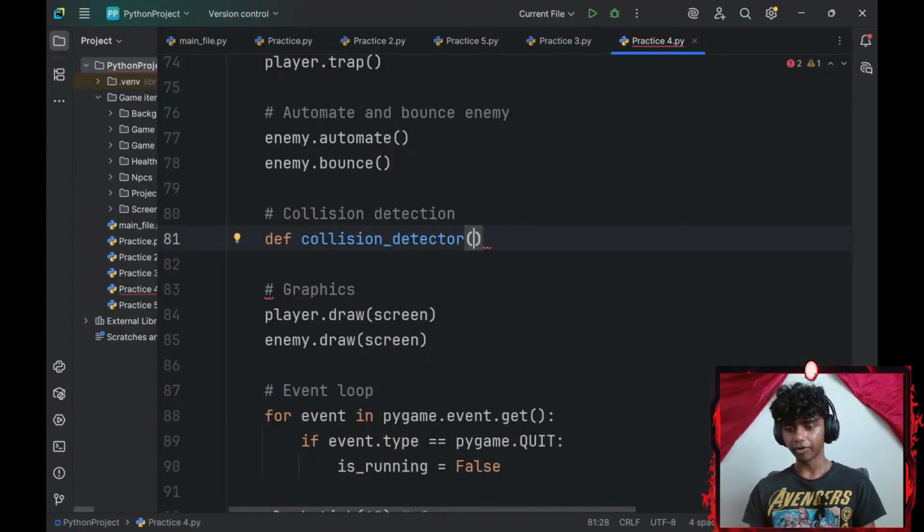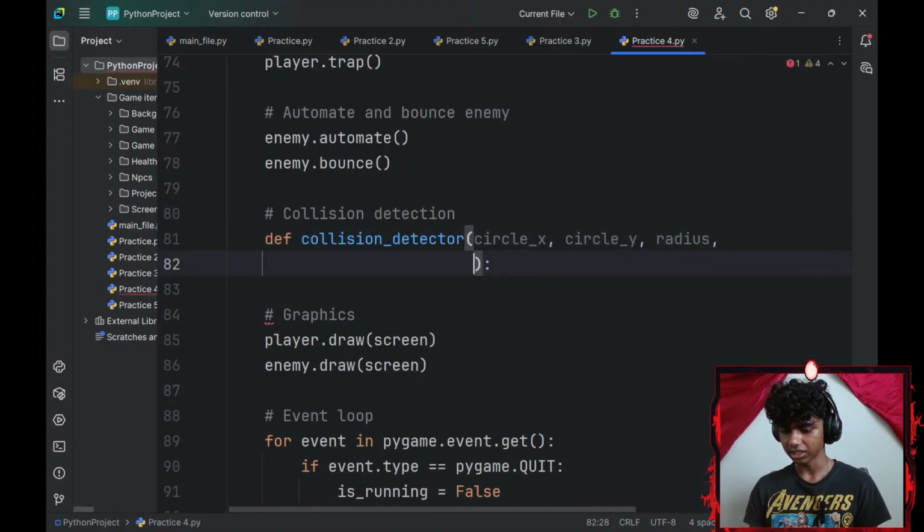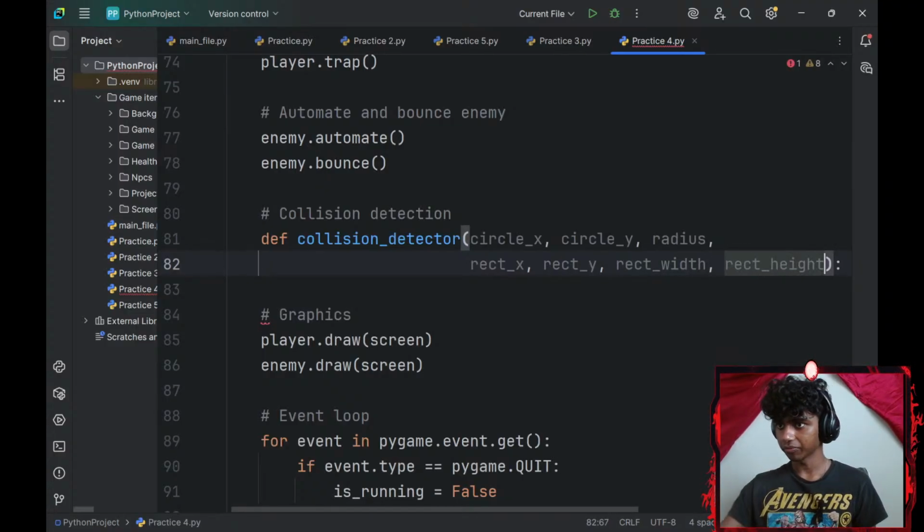Okay, and then I'll add the parameters of my circle. My circle's parameters are gonna be, let me add a colon here. So my circle's x-axis, my circle's y-axis, okay, my circle's radius, or honestly I'll just go with radius because rectangles don't have radius. Now my rect parameters, so my rect underscore x-axis, my rect underscore y-axis, my rect underscore width, lastly my, excuse me guys, my rect underscore height.